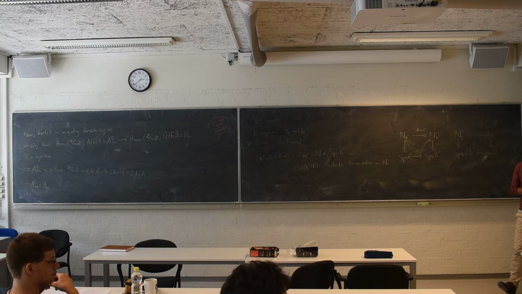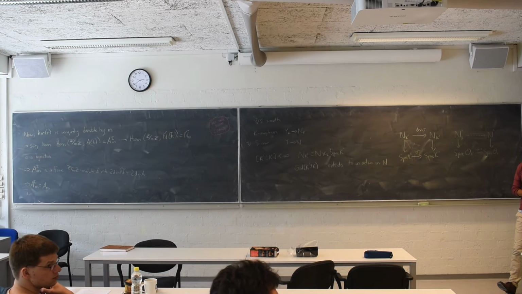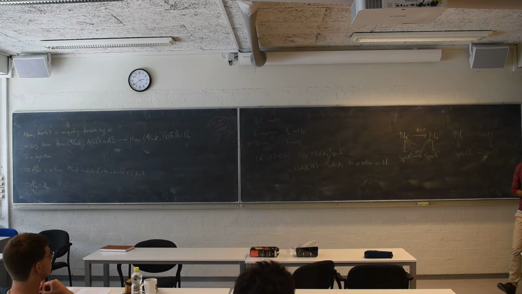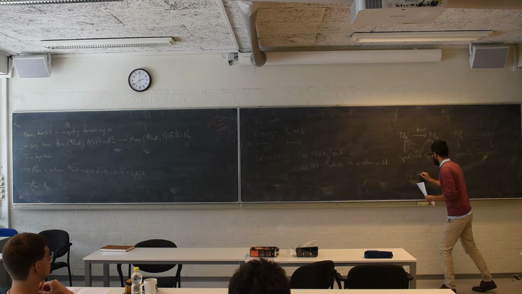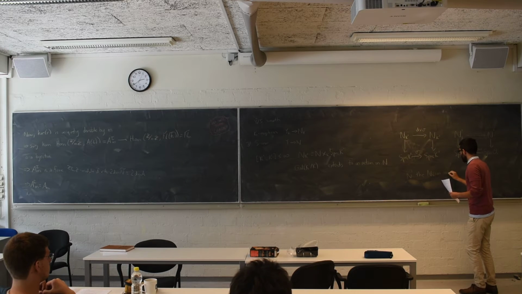So N prime is the Neron model of N K prime. Yes, K prime is the generic. The action is then actually to N prime. Why is N prime the Neron model of...? That's the definition. N prime is the definition in general, and we're not claiming that N prime is equal to N. We're not claiming that N prime is the base change of N over K prime. We're just defining it to be.